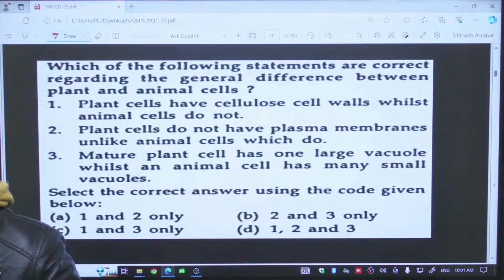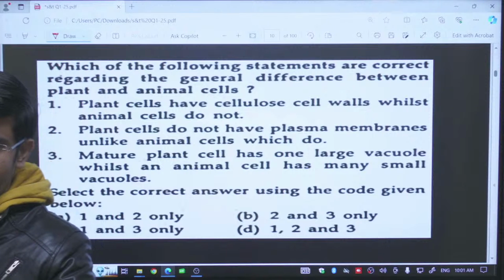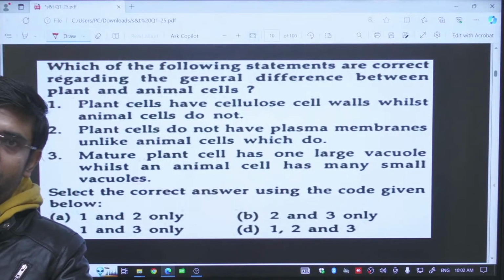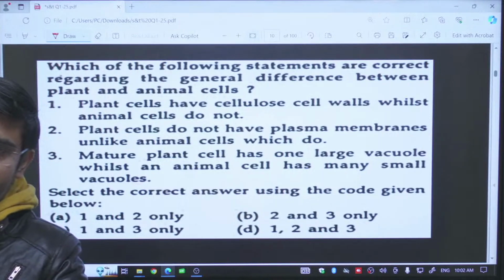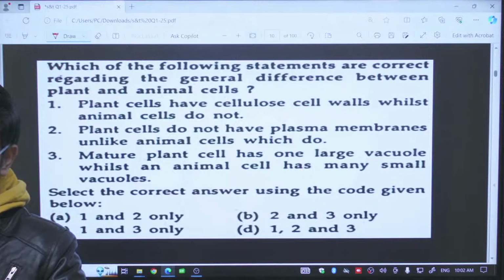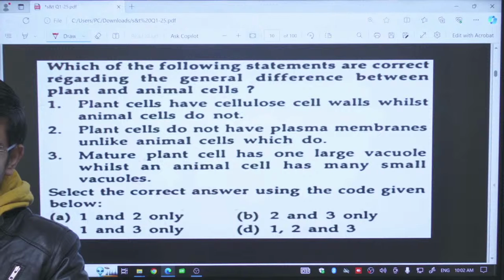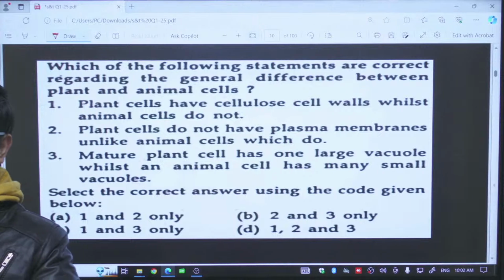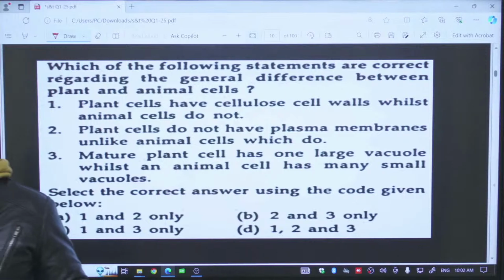Both will be having plasma membrane, plant cell and animal cell. There are few more differences between both. In the plant cells, we are having one large central vacuole. This vacuole is one organelle which is present inside the cytoplasm. In the plant cells, the nucleus is present on the periphery because we are having one large central vacuole.